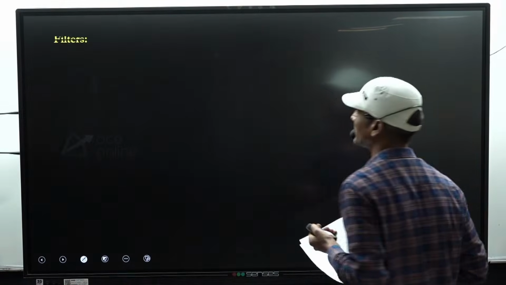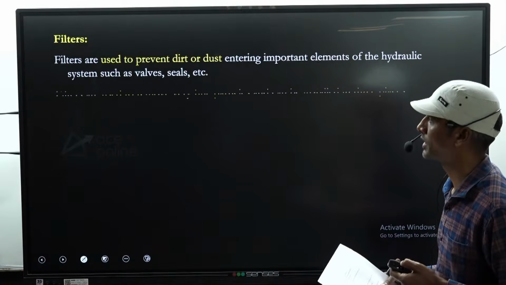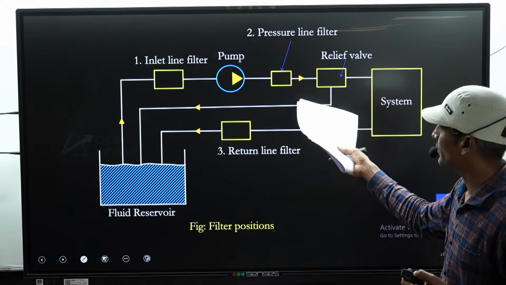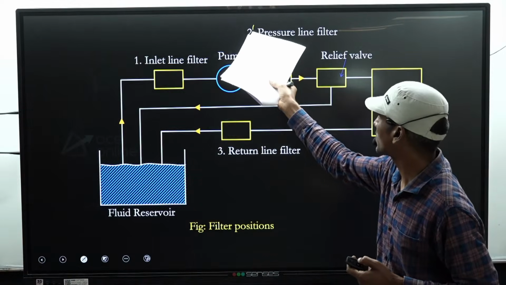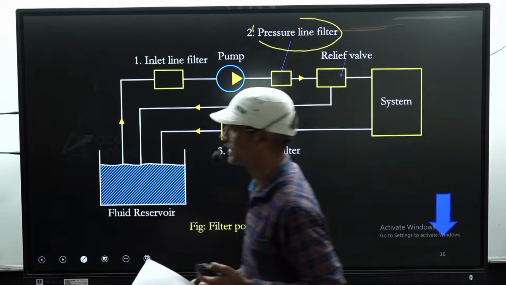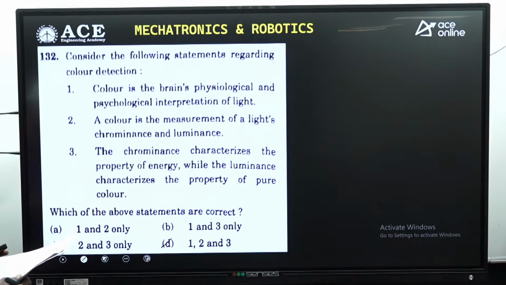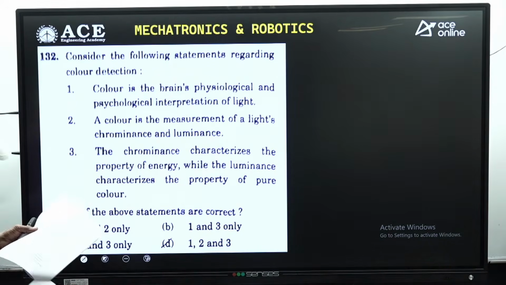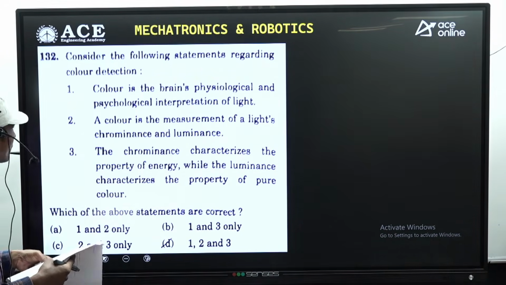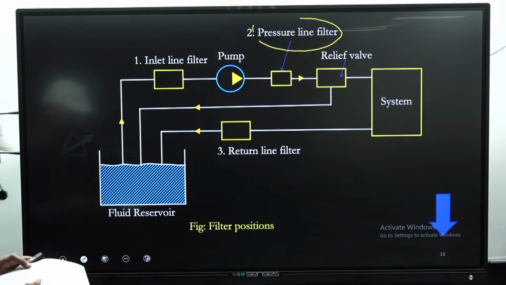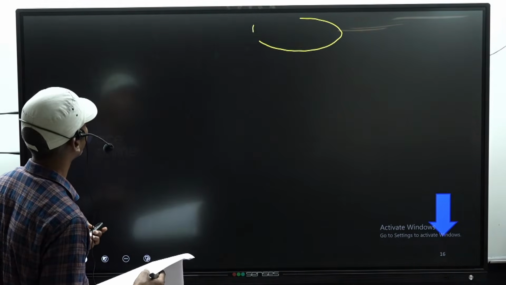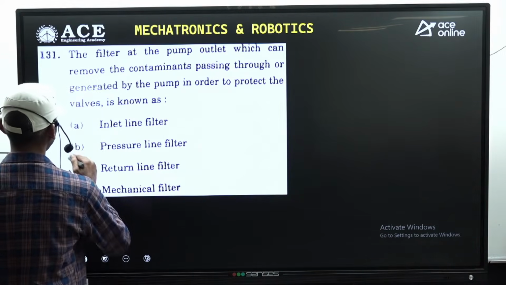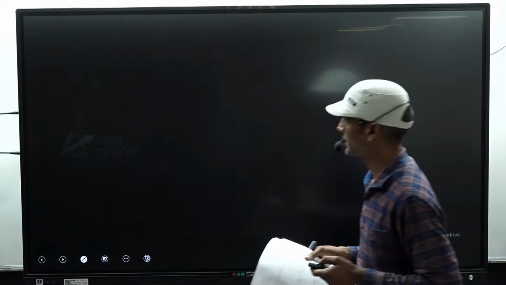The same concept we have seen in the case of the filter, if you recall, along with the basic diagram. So from this we can say that the correct option concerned to this question is the pressure line filter, right? So the correct answer for the previous question is the answer B. Here the answer is the pressure line filter.